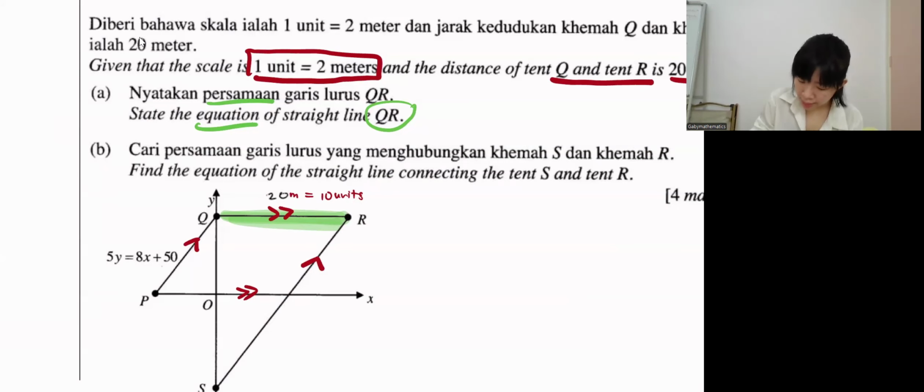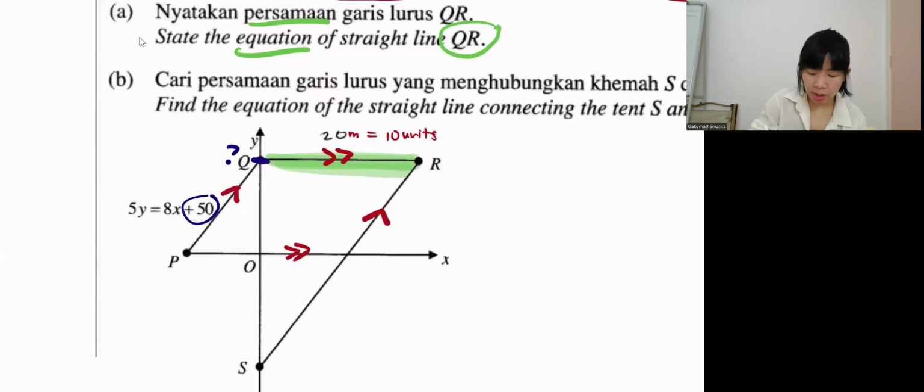we must find this. Here they give us another equation, 5y equals 8x plus 50. So can I say that 50 is the Q? No. This equation is not in y equals mx plus c, so we have to arrange it in y equals mx plus c. Once you arrange it, the c is the y-intercept, right? Then we will know what Q is. But the problem now is this is not y equals mx plus c yet.